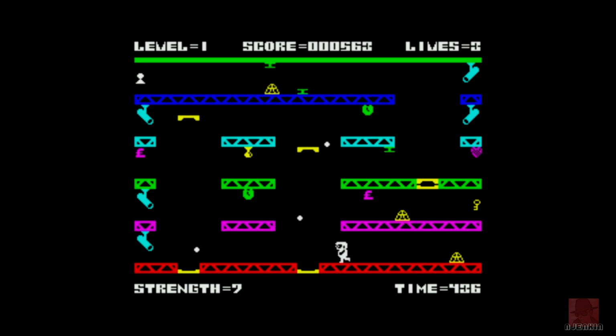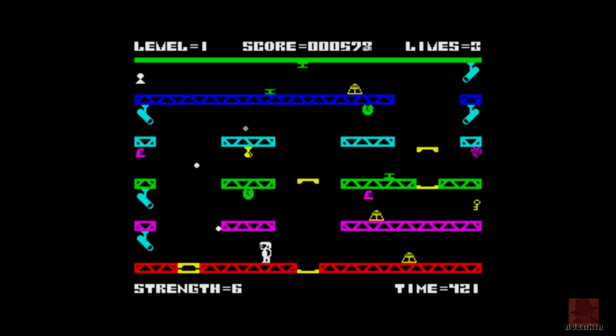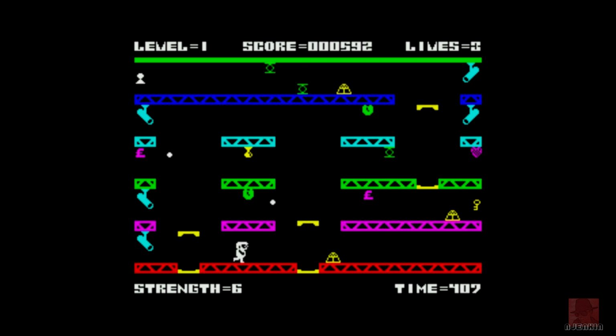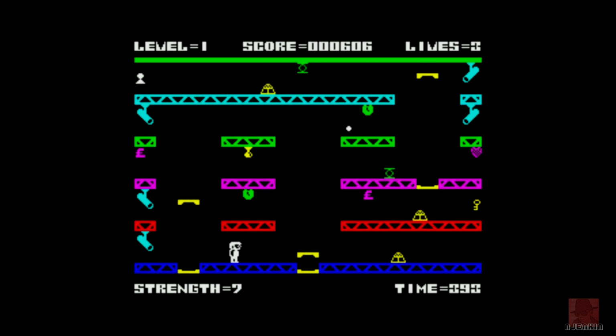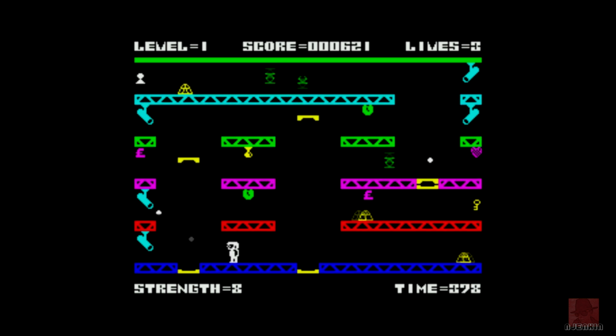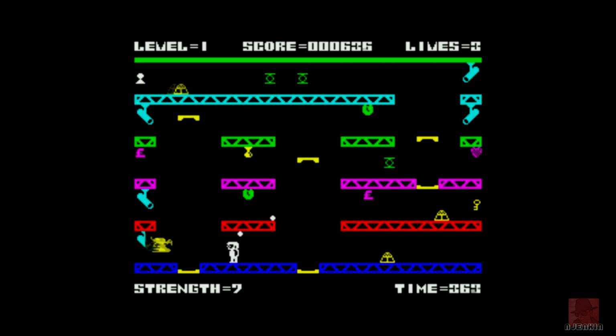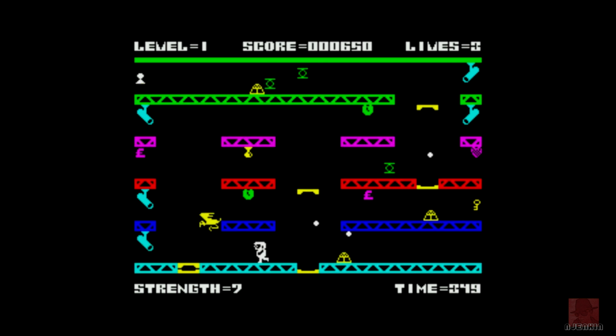Right, that's over him. Over that. Get the lift here. Up we go. I'm not sure if you have to get all the items, or are they just for extra bonus points? Maybe. Scores going up in the top middle. We're on level 1. Our lives are 3. Oh, that stupid... Oh, God.